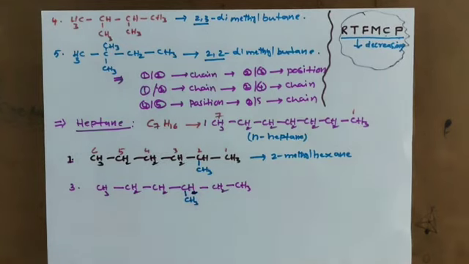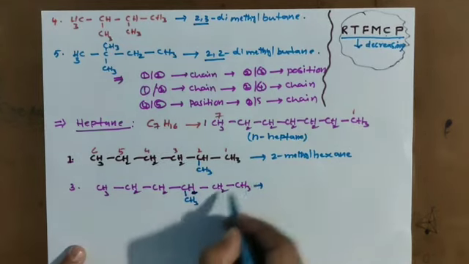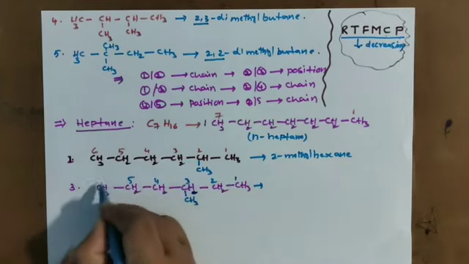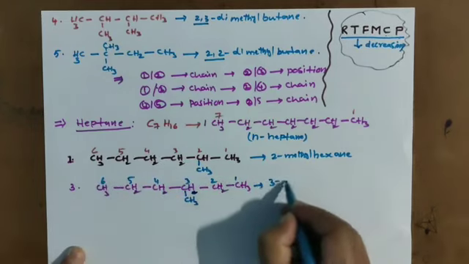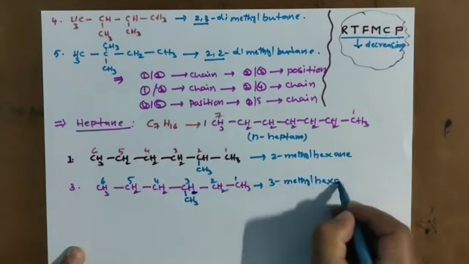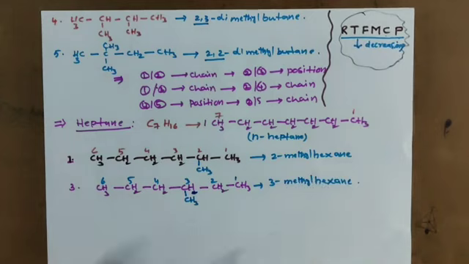Clear? And this we are calling, 1, 2, 3, 4, 5, 6, 3-methyl hexane. 3-methyl hexane has the same molecular formula but the structure is different. Let me take another example.